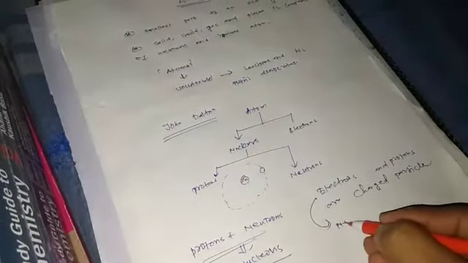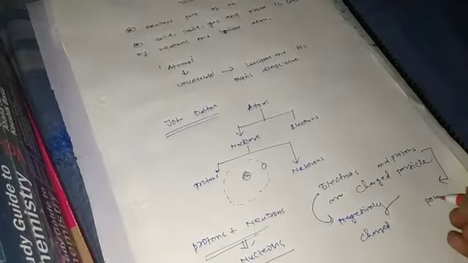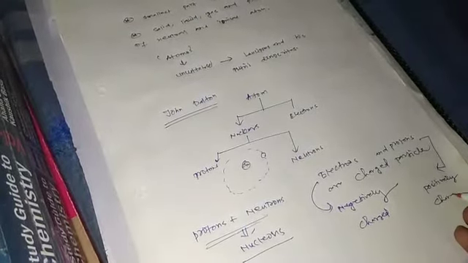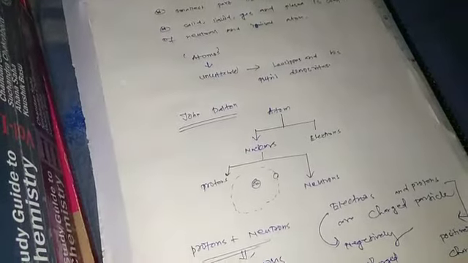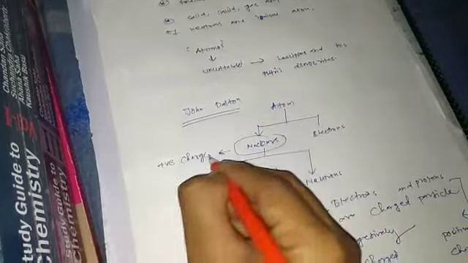Electrons are negatively charged, but protons are positively charged. That's why we say that nucleus is positively charged and electrons are negatively charged.